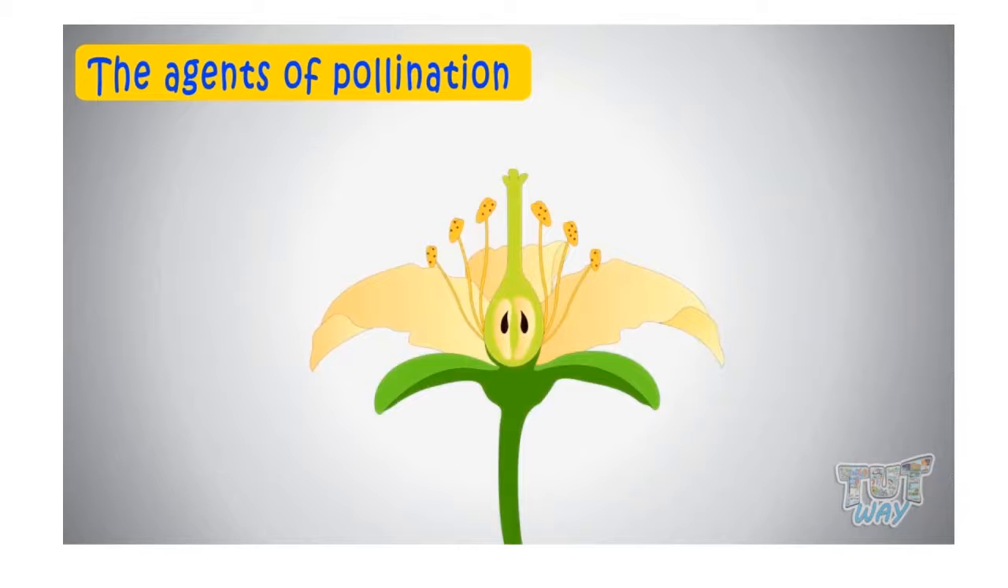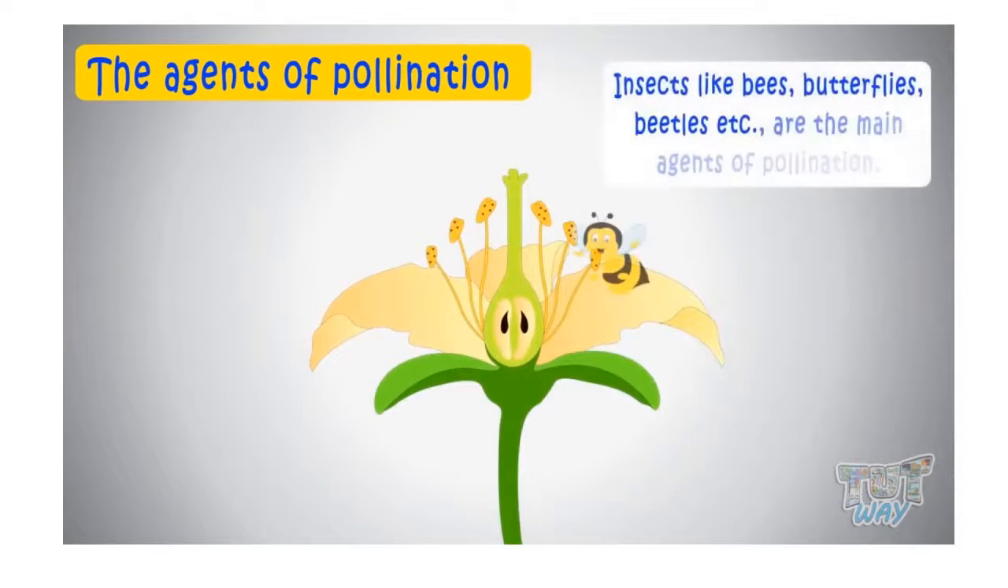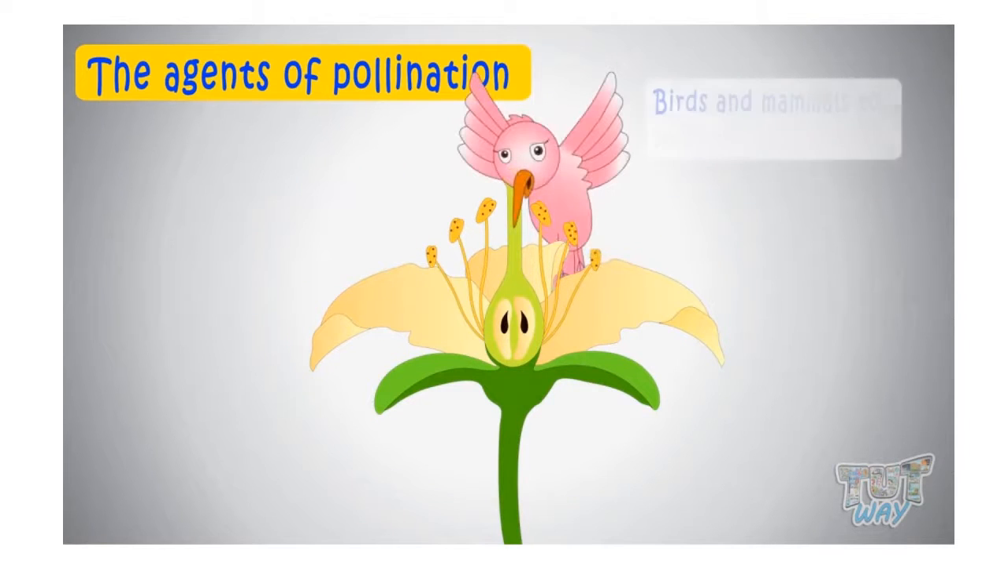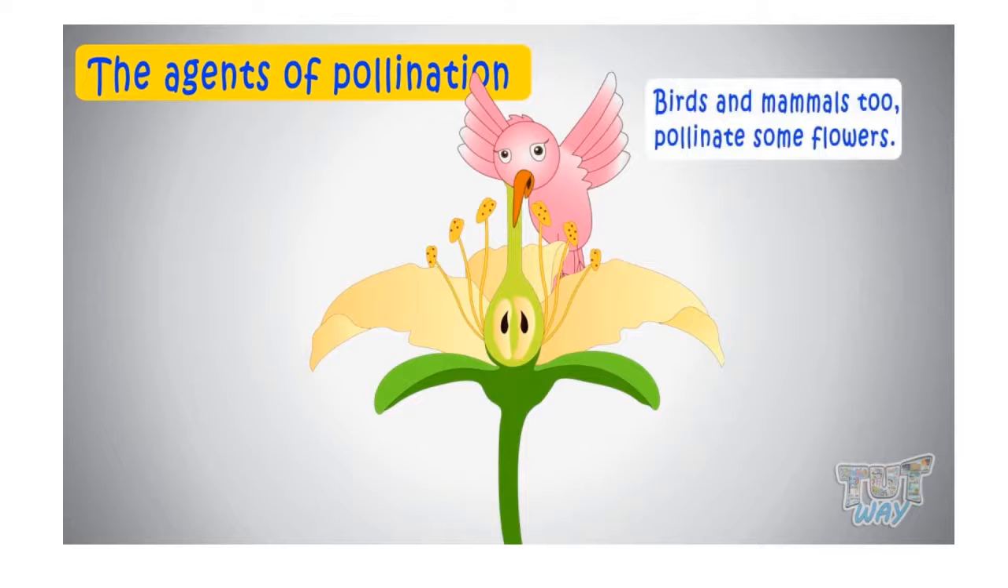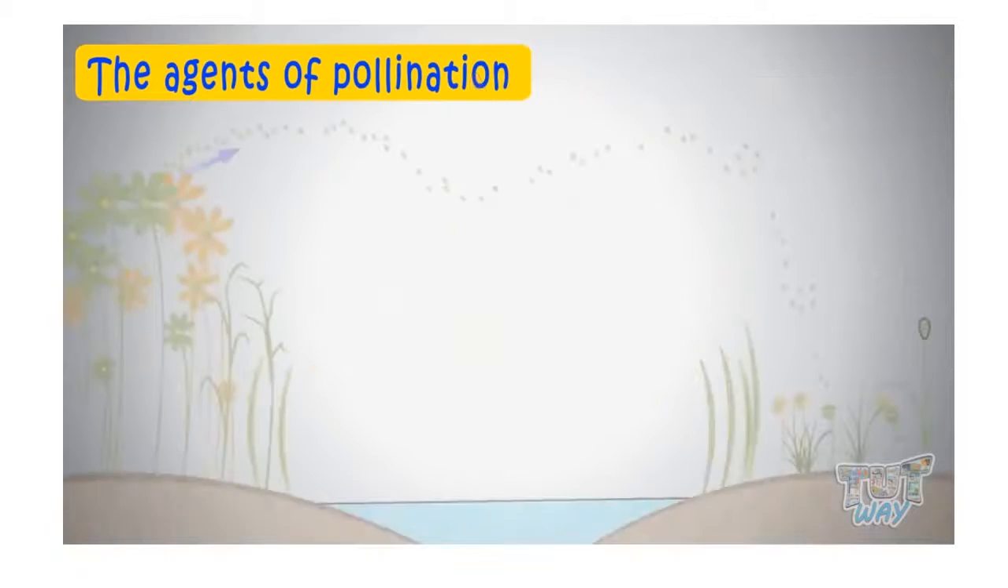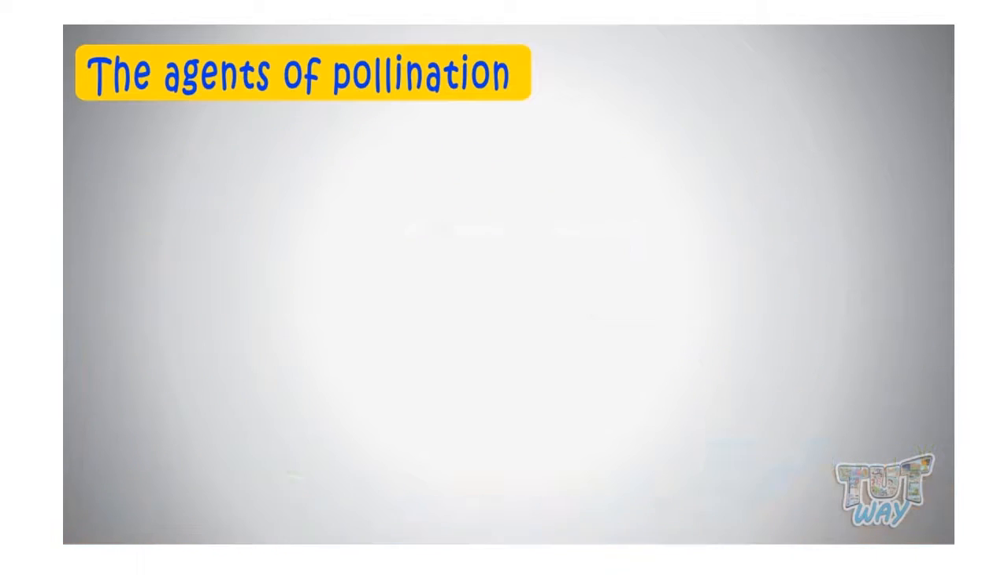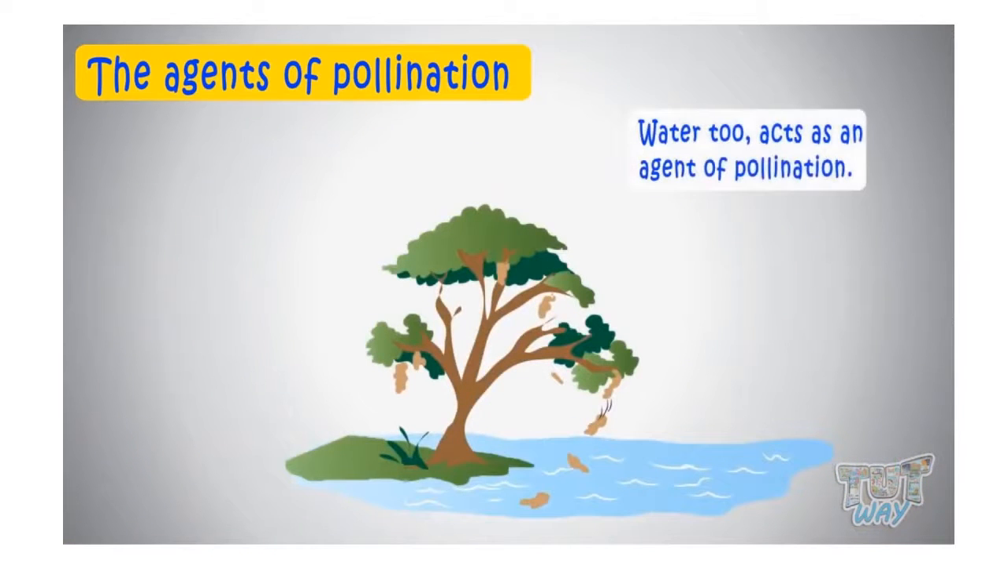Insects like bees, butterflies, beetles, etc. are the main agents of pollination. Birds and mammals too pollinate some flowers. Wind also acts as an agent of pollination. Water too acts as an agent of pollination.